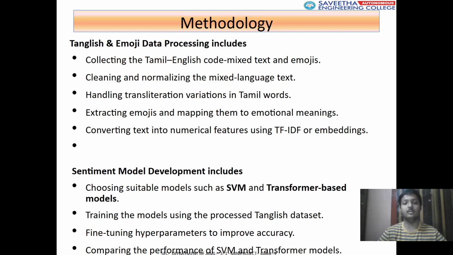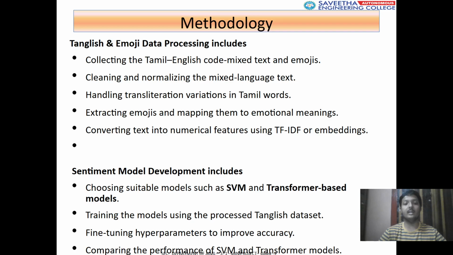Tanglish and emoji data preprocessing includes collecting the Tanglish code-mixed text and emoji, cleaning and normalizing the mixed language text, handling transliteration variations in Tamil words, extracting emojis, mapping them to emotional meaning, and converting text into numerical features using TF-IDF or embeddings. Sentiment model development includes choosing suitable models such as SVM and a transformer model, training the models using the preprocessed dataset, fine-tuning hyperparameters to improve accuracy, and comparing the performance of the SVM and transformer models.